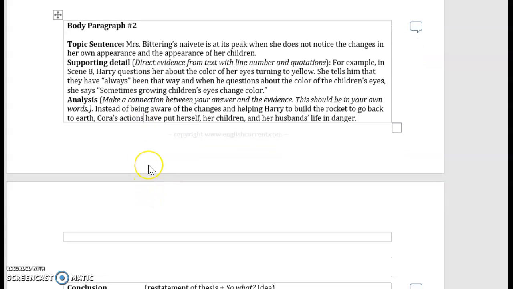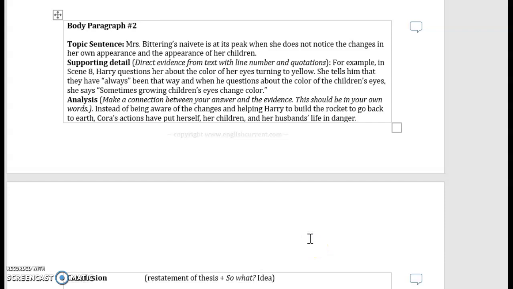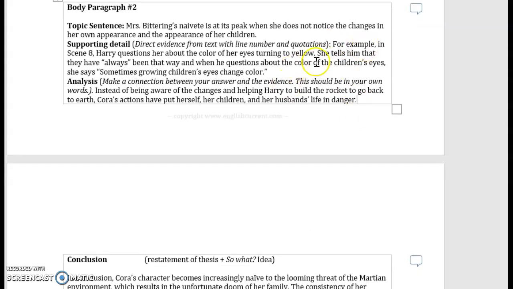Again, my analysis needs to make a connection between my answer and the evidence. And so in order to tell you why it's important for us to know that she's naive and not knowing the changes of her color, her eye color, or her kids, I said instead of being aware of the changes and helping Harry to build the rocket to go back to Earth, Cora's actions have put herself, her children, and her husband's life in danger. So that's why we need to know that she's naive. That's why we need to know the importance of her being naive. That brings everything together. This basically tells me that this woman has lost her mind, right?